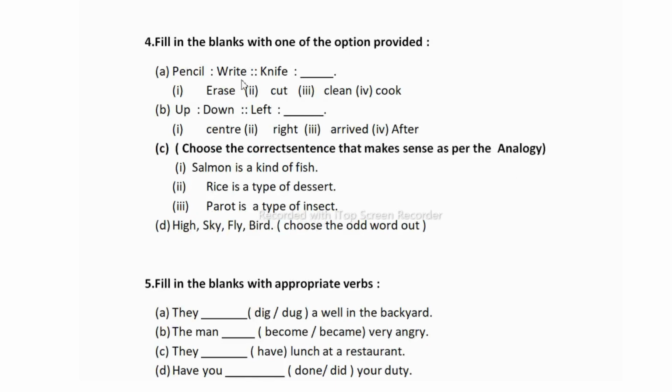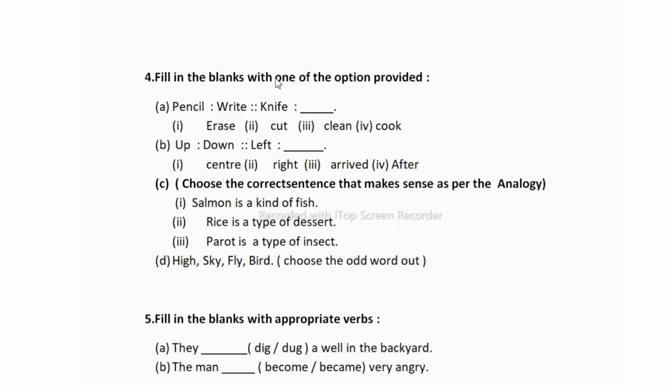So here you will have to fill in the blanks with one of the options provided. Here students, options are there. You have to choose the correct option. This is from unit 2 under the vocabulary section. So the first question is, this is analogy. Pencil is to write as knife is to what? You have to see the function of this. Pencil's function is to write. So what is the function of knife? Erase, cut, clean or cook. So the knife's function is to cut. So the correct option is cut.